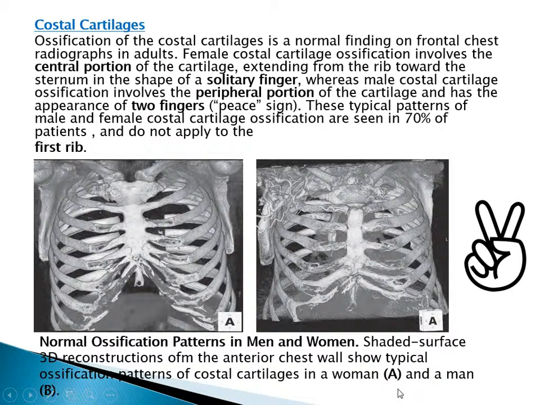So you see on this one, on the left side, this is the male type of ossification. It's like two fingers. While on the right side, it's the central, female type of ossification, the central of the line. Yes, central in female and peripheral in male.